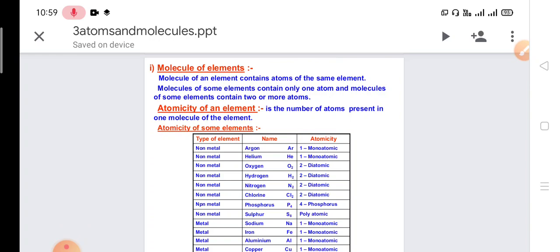Molecules of some elements contain only one atom, and molecules of some elements contain two or more atoms. On this basis we categorize them as monoatomic, diatomic or polyatomic. For example, the noble gases like helium, neon, argon, krypton, xenon, radon are present in the environment but they are non-reactive.